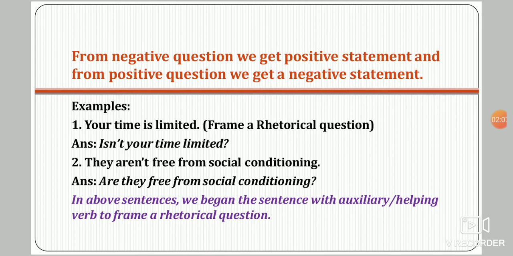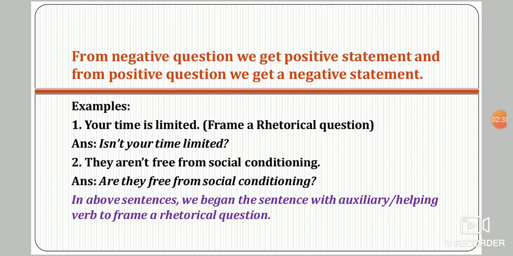So the examples. Your time is limited. If you are going to frame a rhetorical question for this statement, it would be, isn't your time limited? In this way. Second is, they aren't free from social conditioning. From this statement, if you want to make a rhetorical question, it would become, are they free from social conditioning?